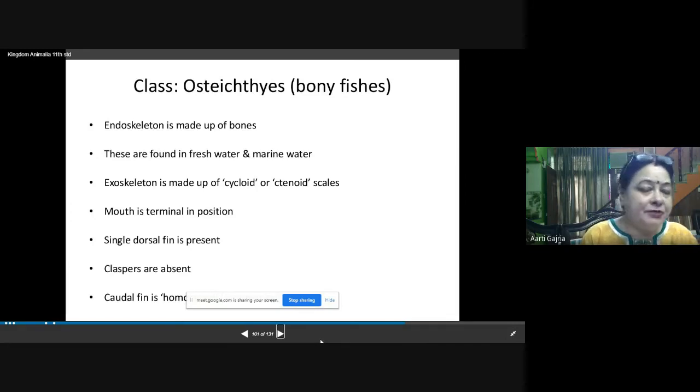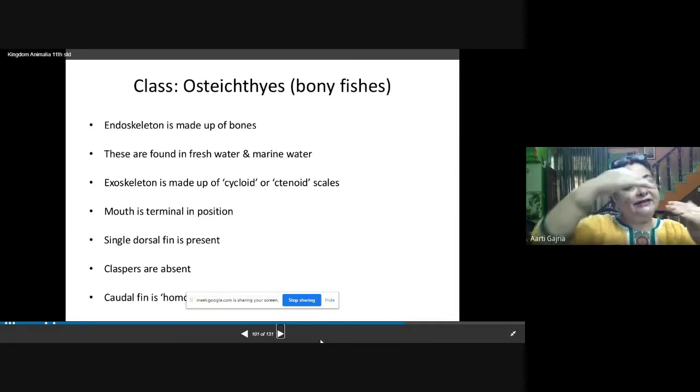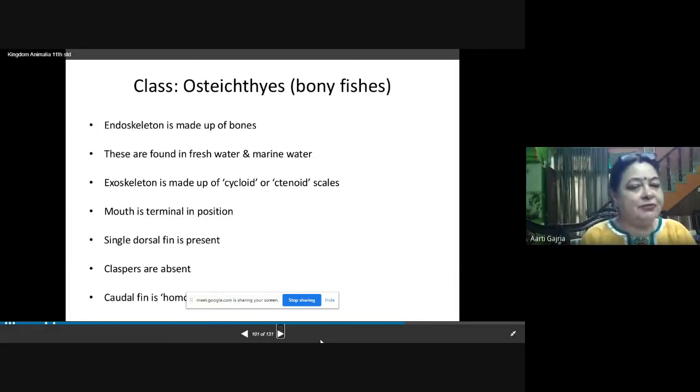Mouth is terminal in position. Terminal means at the top. So mouth is terminal. Single dorsal fin is present. So this is the difference between chondrichthyes and osteichthyes. In chondrichthyes, you will find a pair of dorsal fins. Here you will find a single dorsal fin is present, and here claspers are absent.